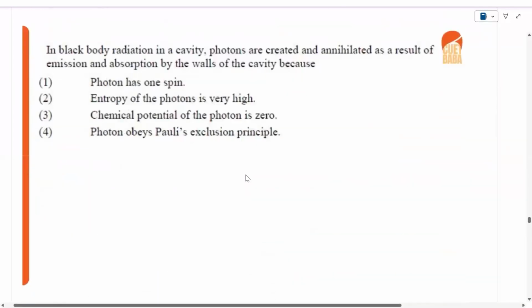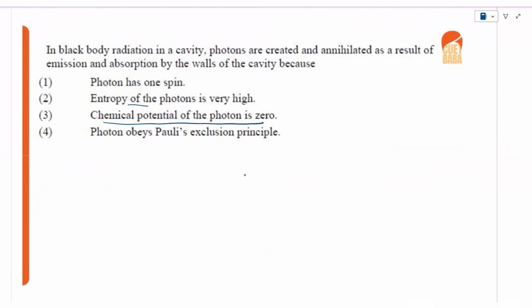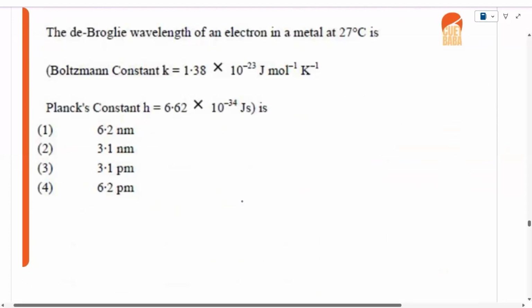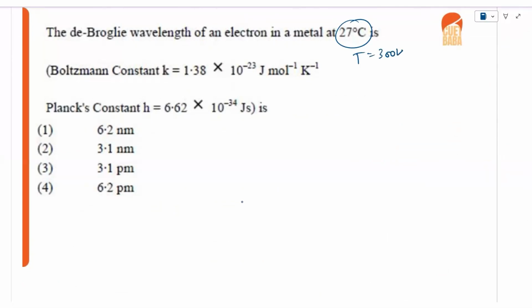Now in this question, black body radiation, this question also we have done in class. The chemical potential of the photon is 0. Now here, de Broglie wavelength at temperature 27 degrees Celsius. This question also we have done in class. Temperature is 300 Kelvin, right? So de Broglie wavelength lambda is equal to h over p, right? So h value is given, that is 6.62 times 10 to the power of minus 34, and p is root over 2mK, right?